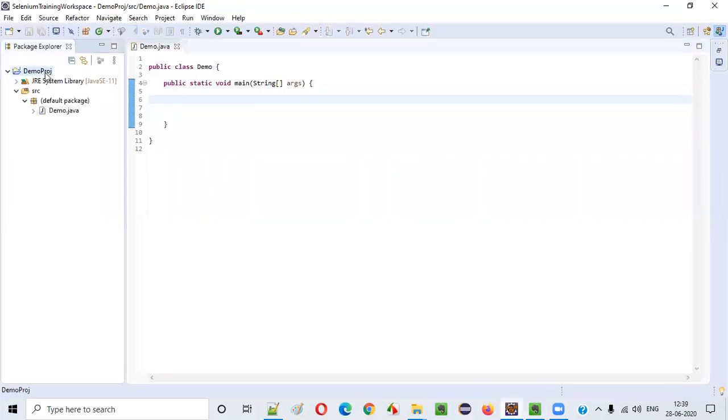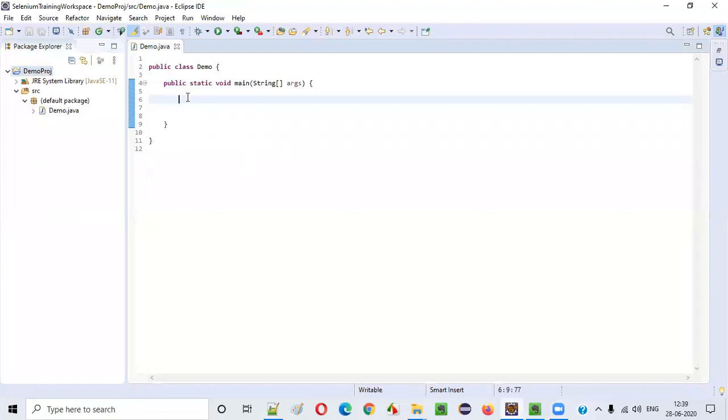So here we have a sample project and sample code. Inside this main method, I will write some code. I will write something like System.out.println("before exception"). All the statements before the exception will be executed, guys. All the statements which come before the exception occurs will be executed during the runtime.